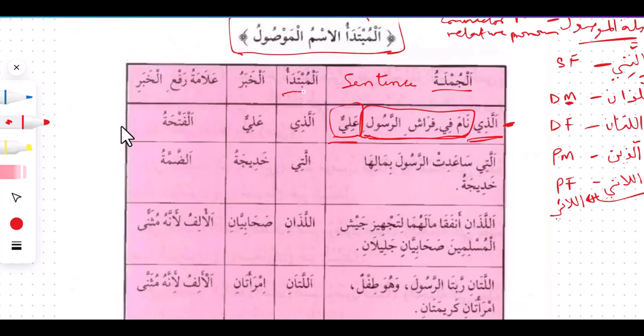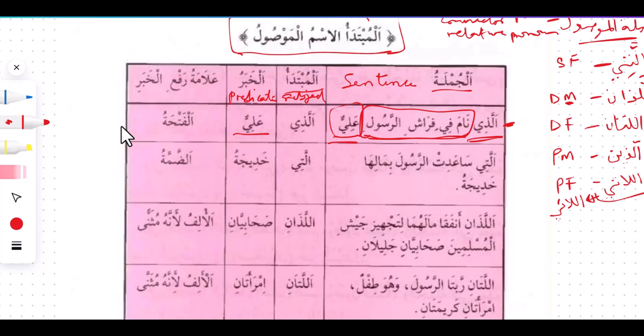So here we have al-mubtada, the subject. So the mubtada in this sentence, alladhi nama fi firash rasul sallallahu alaihi wasallam, is alladhi. Al-khabar, which is the predicate, is Ali, the one that slept on the messenger of Allah's bed.